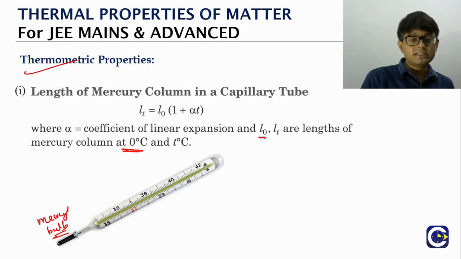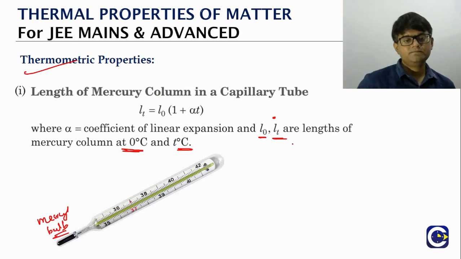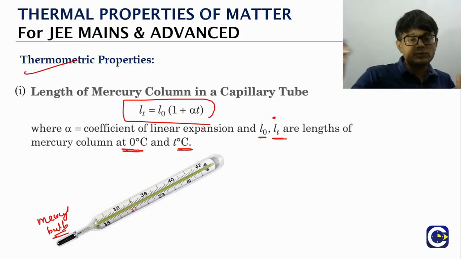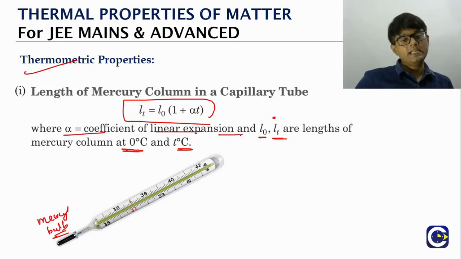As the temperature is increased up to T, the length of the mercury column in the capillary becomes L subscript T. In thermal expansion, we will see this relation for linear expansion of a material: length at temperature T is equal to L naught into (1 plus alpha T). Here alpha is called the coefficient of linear expansion. We will study this relation in detail when we go to thermal expansion.